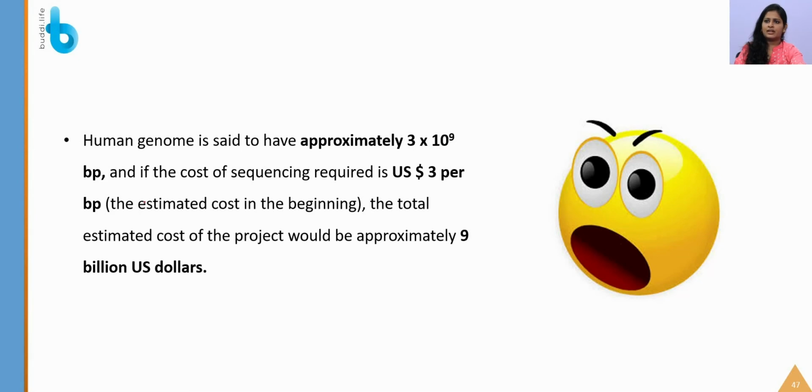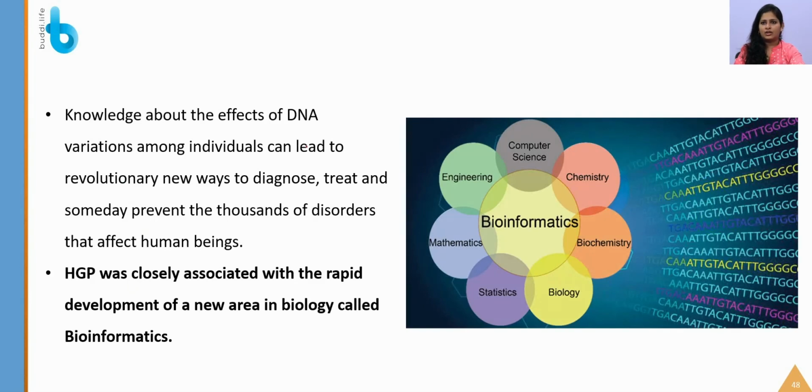So approximately 3 into 10 power 9 base pair. So human genome is said to have 3 into 10 power 9 base pair. And if the cost of sequencing is $3 per base pair, the total estimated cost, you should remember, is $9 billion US dollars. So knowledge about effects of DNA variation among individuals can lead to revolutionary new ways to diagnose, treat and someday prevent thousands of diseases that are affecting human beings.